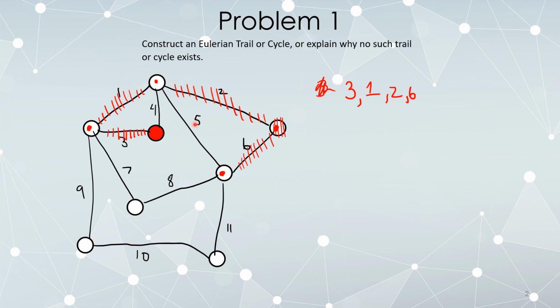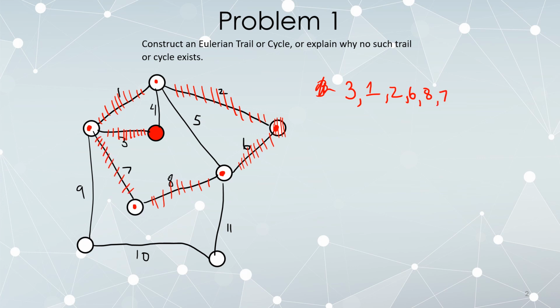So even though 5 is a lower number, it is a bridge, and I don't want to follow it unless I have no other option. But I do have other options. Edge 8 is not a bridge. So let's follow edge 8. Then I delete it, and now I'm standing here. Now my only option is to follow edge 7.